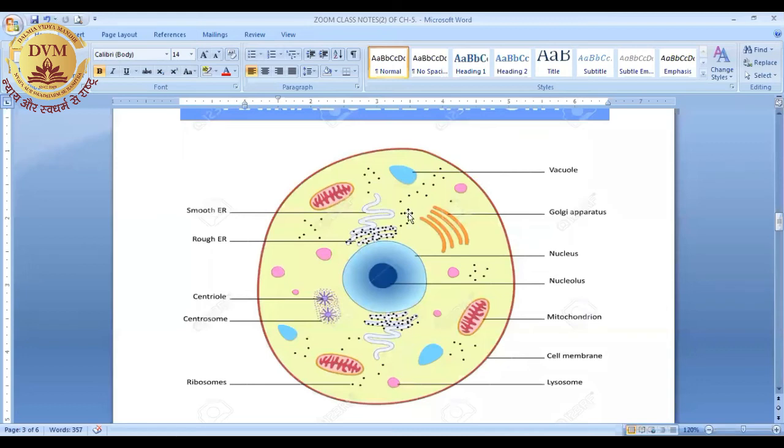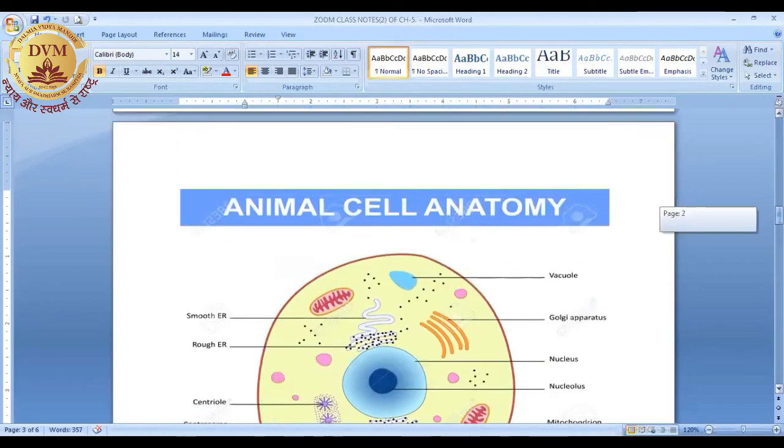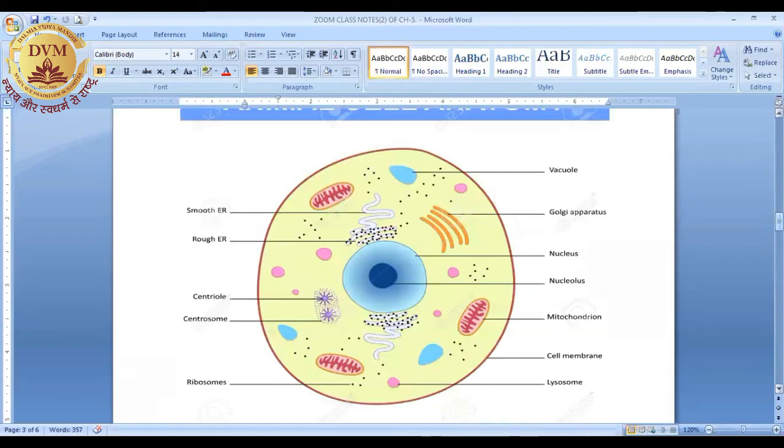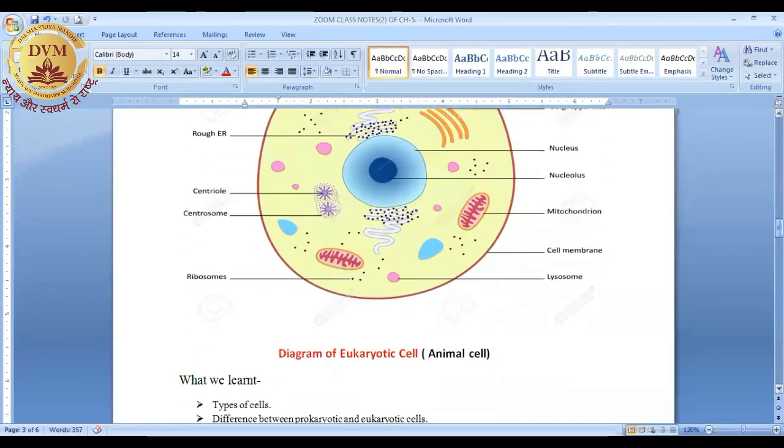So you can say that it is a well-developed cell which has a proper nucleus and all the double membrane bound cell organelles. And we will read about all these organelles in detail in our next classes, right? So you can say this is the main difference between prokaryotic and eukaryotic cells. And the examples are all the well-developed cells, right?